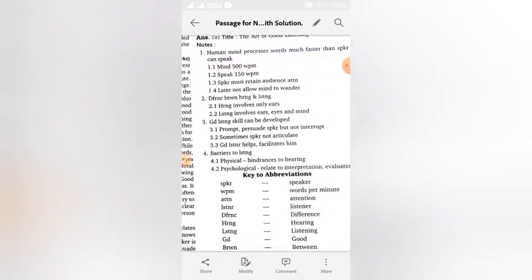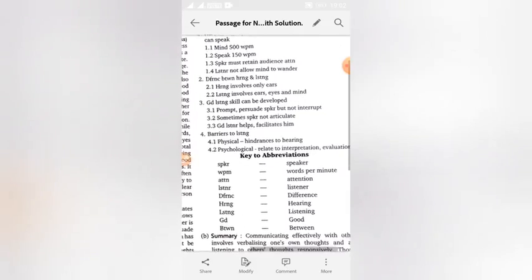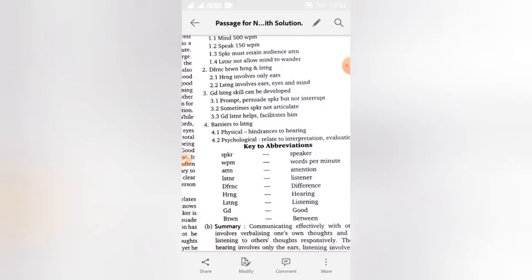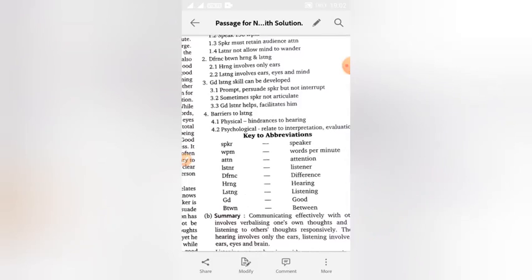So the points we have designed: 1.1 is mind 500 words per minute. And the second point is 1.2, speak 150 words per minute. And the third point is 1.3, speaker must retain audience attentive. And point 1.4, that is the fourth point, is listener not allow mind to wander.